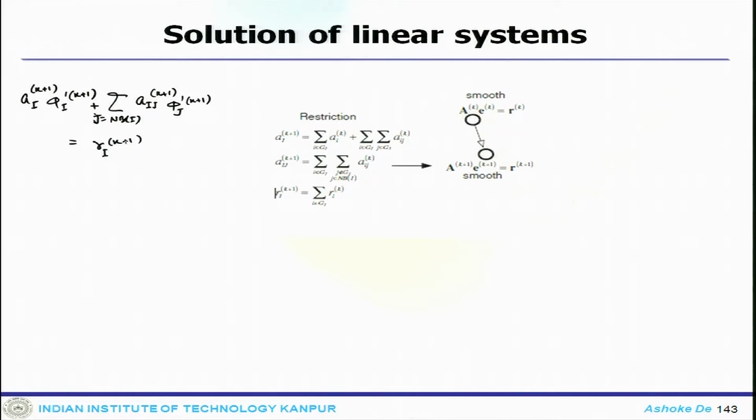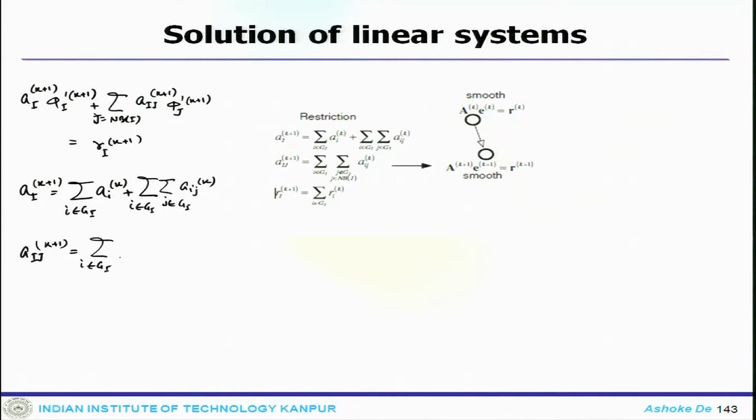So, here what is A_I^{k+1}? It is nothing but the sum over I belongs to G_I of a_I^k, plus the sum over I belongs to G_I and the sum over small j belongs to G_I of a_Ij^k. A_Ij^{k+1} is the sum over I belongs to G_I, small j does not belong to G_I, of a_Ij^k, and j belongs to N_B_I. And r_I^{k+1} is nothing but the sum over I belongs to G_I of r_I^k.